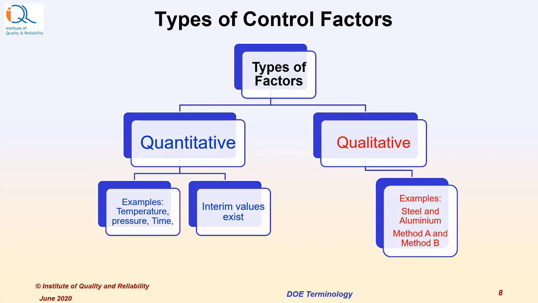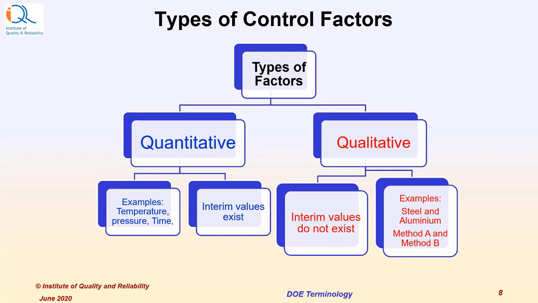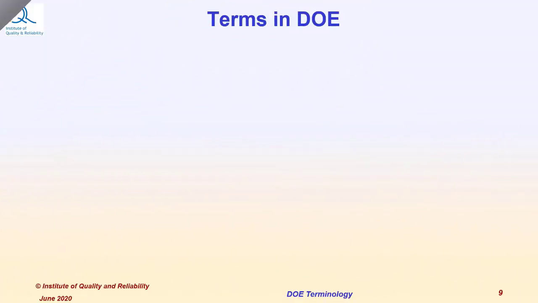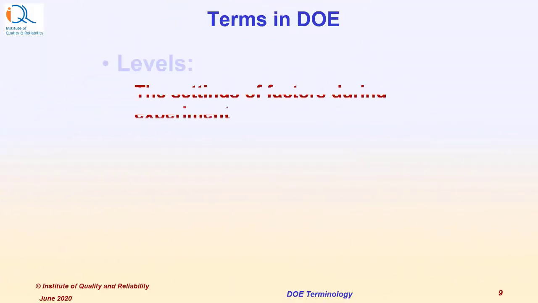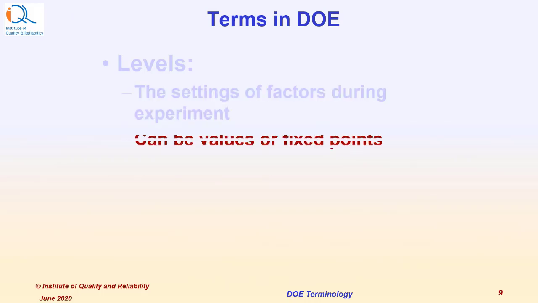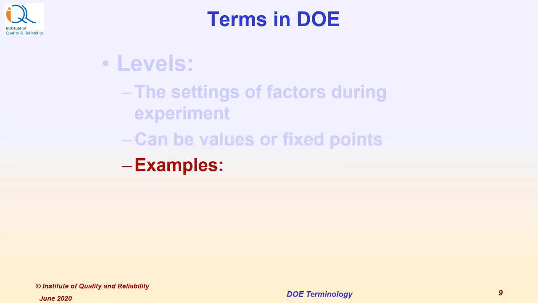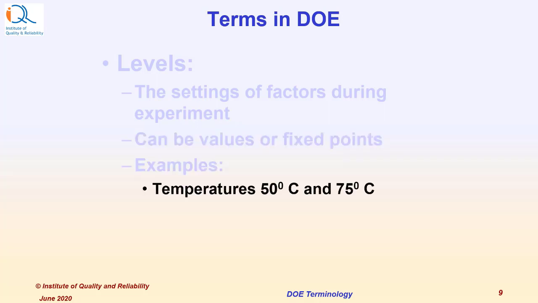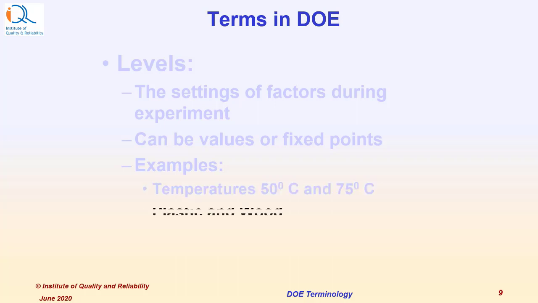Examples are steel, aluminum, method A versus method B, and interim values in qualitative factors do not exist. Levels of factors are settings of factors during the experiment. These can be values or fixed points. Examples are temperature 50 degrees and 75 degrees. Plastic versus wood, that's a qualitative factor.